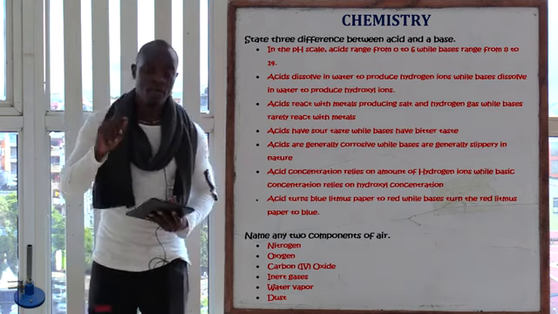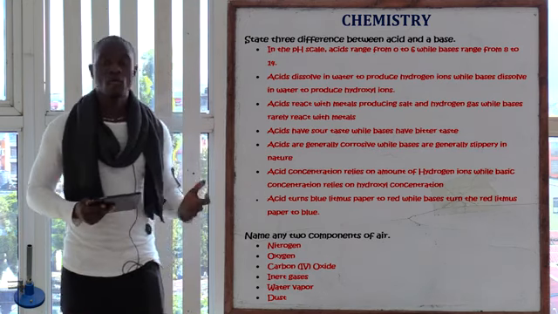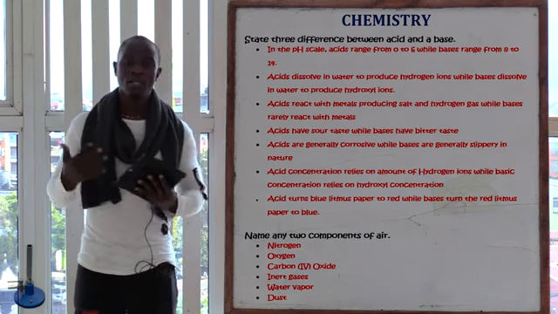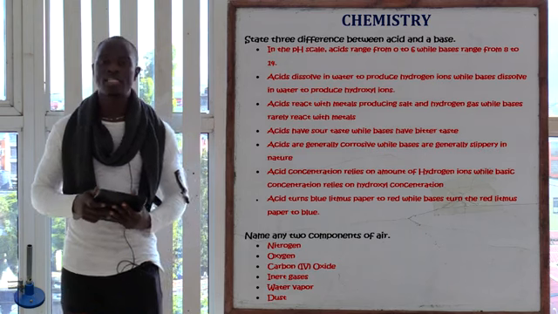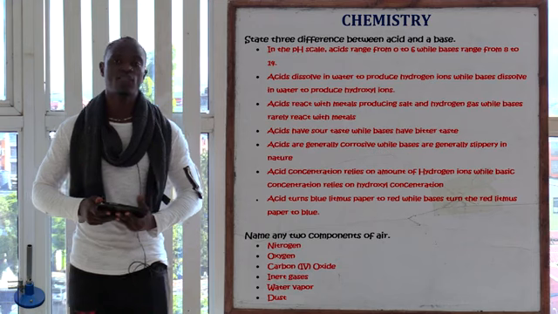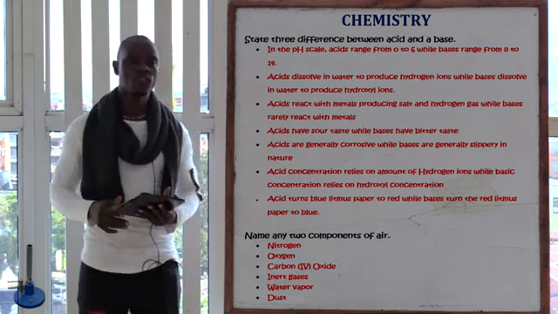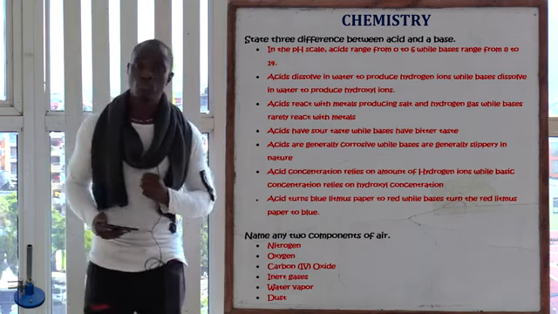So that's why water vapor is not given a specific percentage when looking at the components of air, because the amount of water vapor in the atmosphere ranges in different geographical locations, as well as dust. So the other component is dust. Also, the amount of dust in the atmosphere ranges in different geographical locations, and that's why dust has not been given a specific proportion of the atmosphere. So these are the components of the atmosphere.